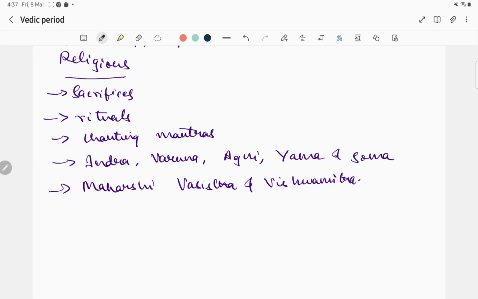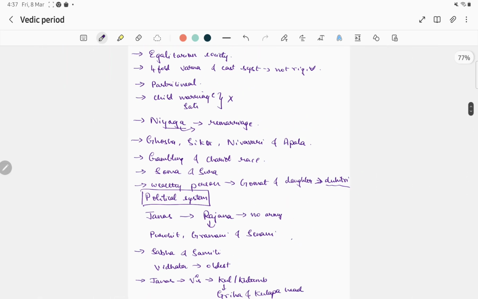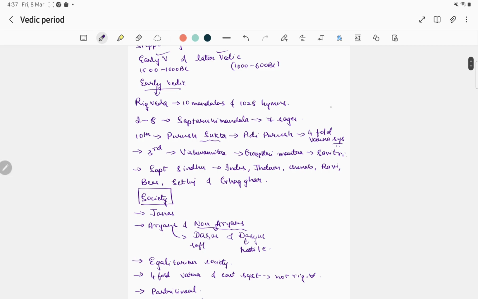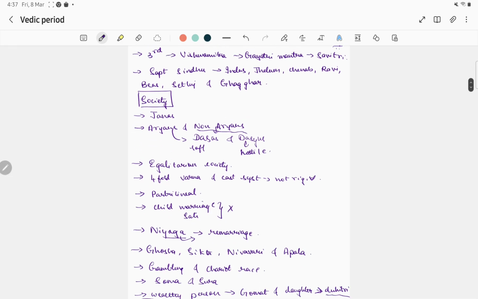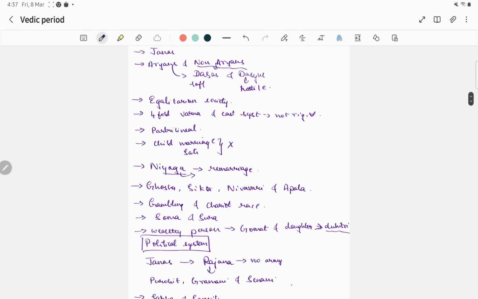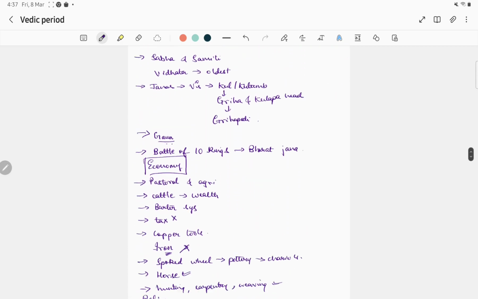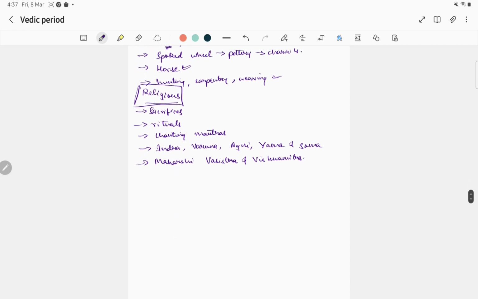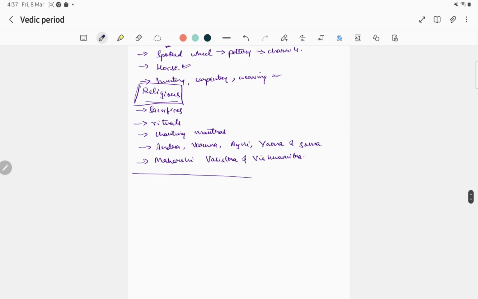So this is about the early Vedic time. We have seen the society of the early Vedic, their political system, their economy, and their religious beliefs as well. These are the general points related to early Vedic time.